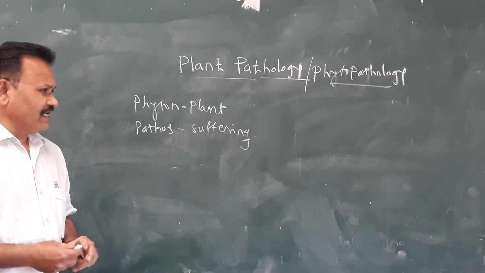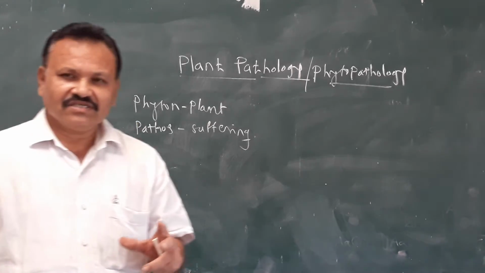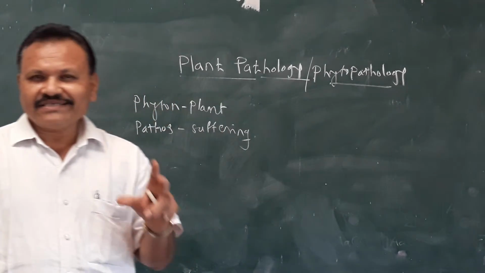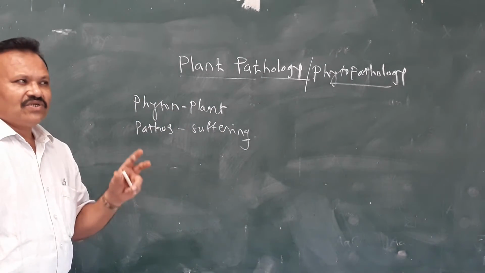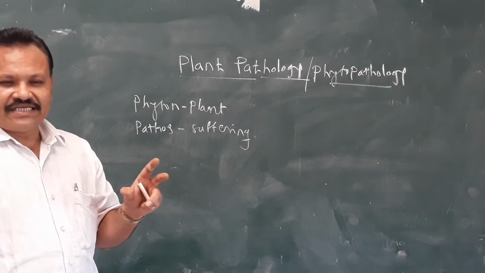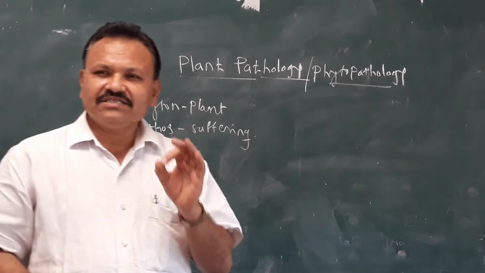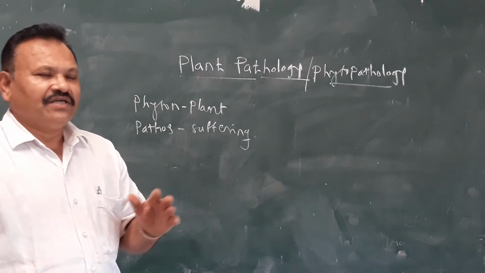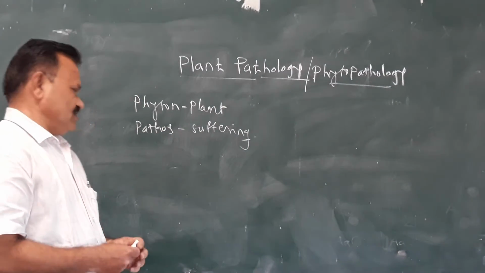According to Stakman and Harrar, disease is the interaction between host, parasite and the environment, or the illness observed in plants in pathogenic conditions.